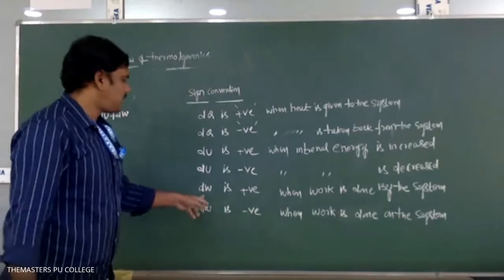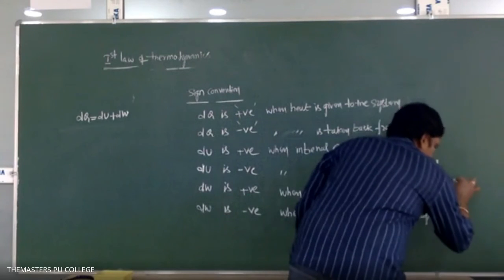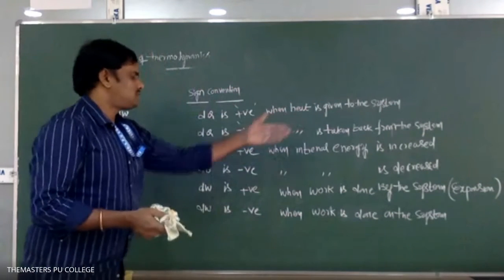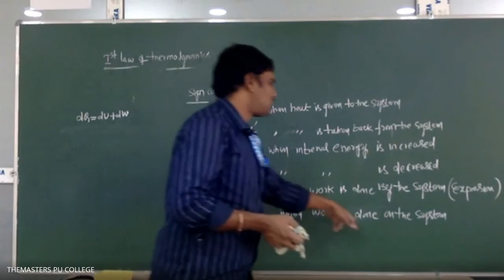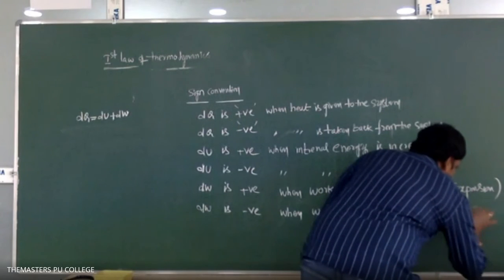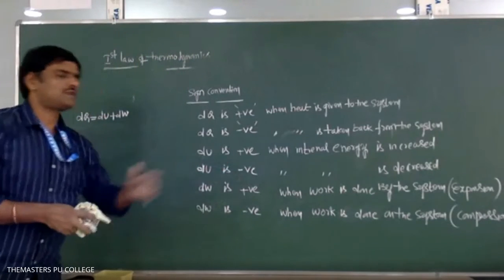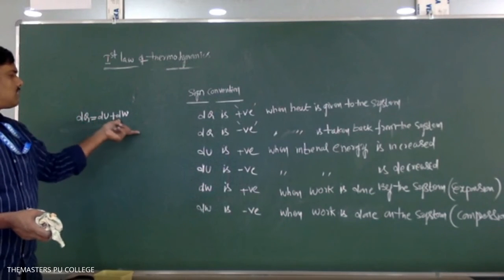Okay, so dw will be taken as positive when work is done by the system. What it means by done by the system is expansion. If the system is expanded, then we can say that the work is done by the system. And dw is negative when work is done on the system; here we can say that this is compression. So these are the sign conventions we need to follow while we are using the first law of thermodynamics.